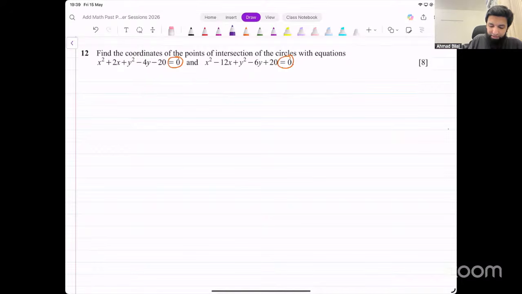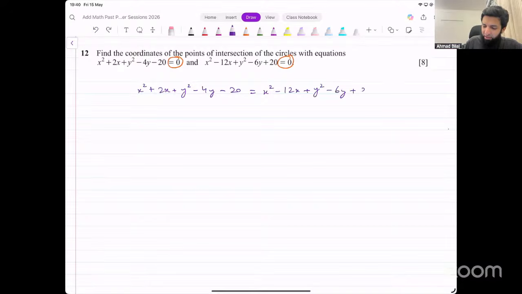We can say their left hand sides are going to be equal to each other as well. x squared plus 2x plus y squared minus 4y minus 20 should equal x squared minus 12x. When we find points of intersection, we have to solve equations simultaneously, right? That's what we're trying to do. We get something like this.